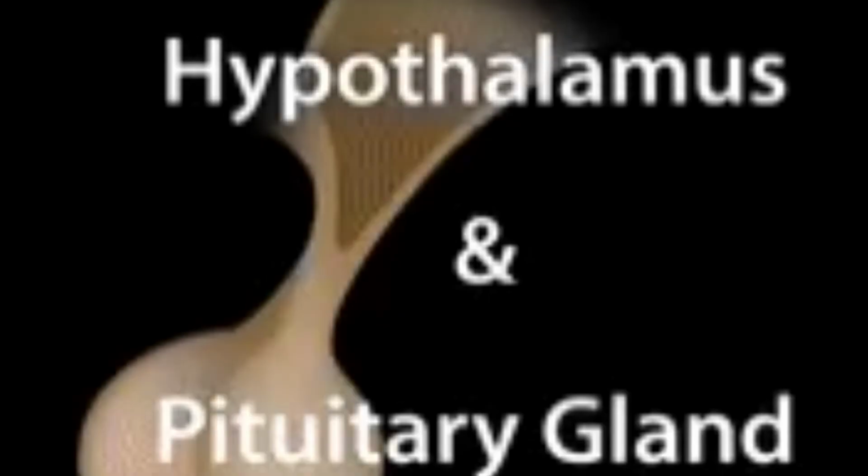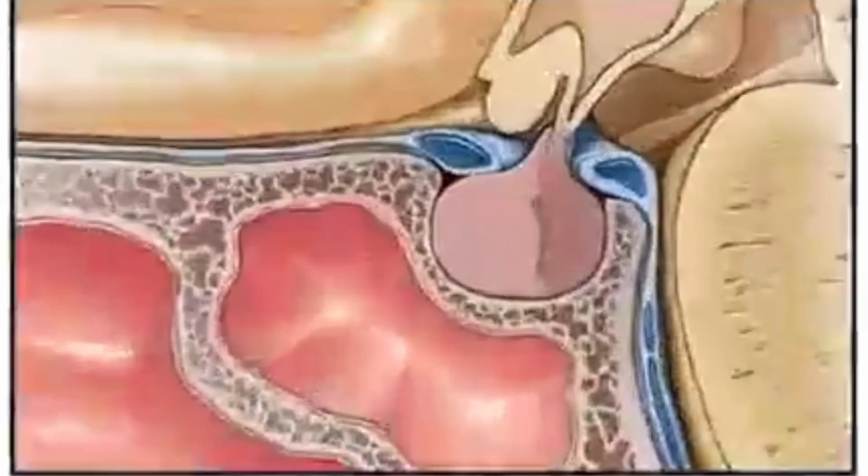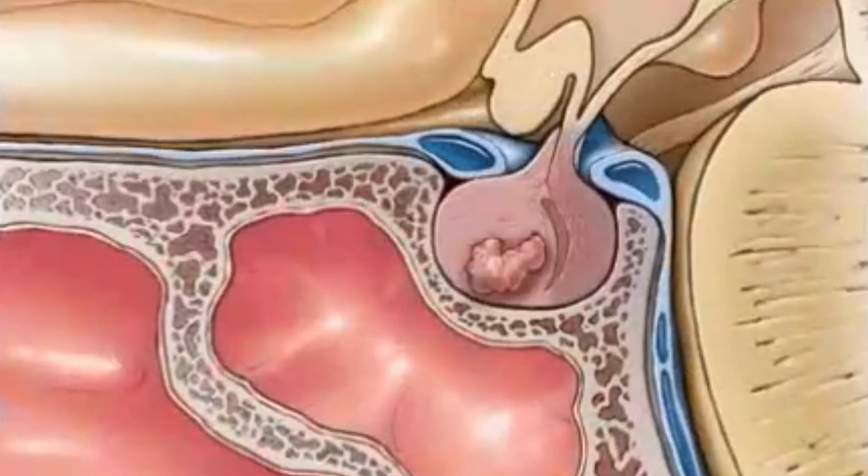So students, we have learned about the hypothalamic and pituitary hormones in this video. In the next video, we will discuss the pineal gland and the other endocrine glands present in the body.